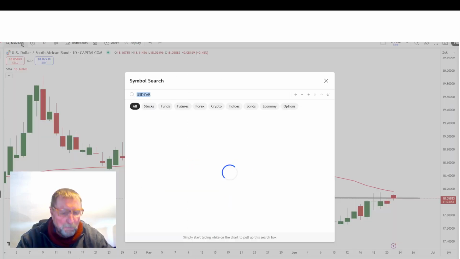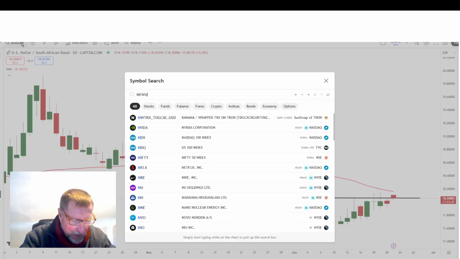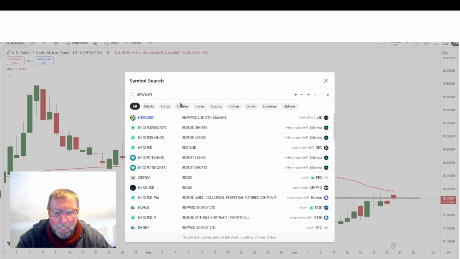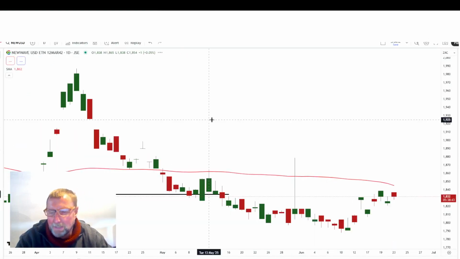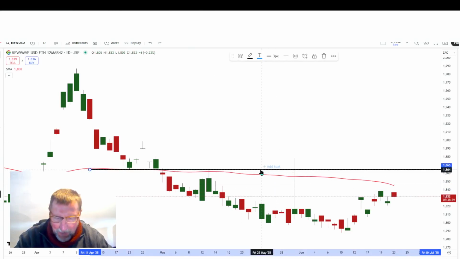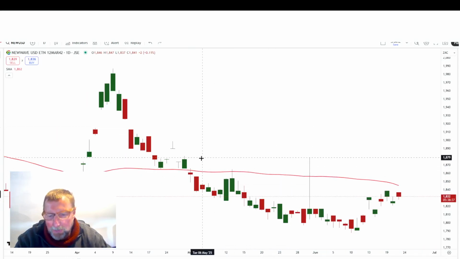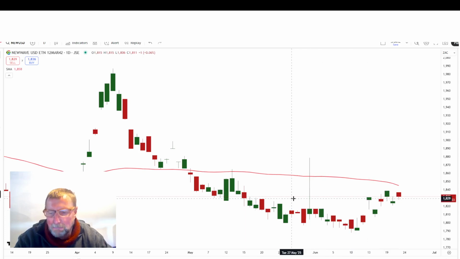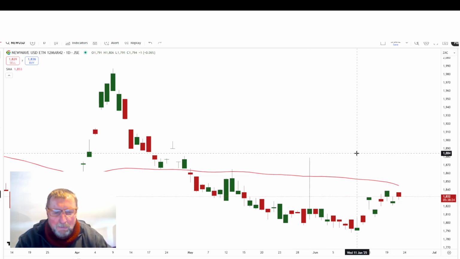Let's have a look while we're here at the new USD and see how that looks. Remember, that's an exchange traded fund, and there you are, same thing. I just showed there, and there you are. You can see bottoming out, also an inverse head and shoulder in the making here. And if you look at it, there's always this level of 18 Rand 45 cents. And this is the 50-day moving average, and it can also break from there.